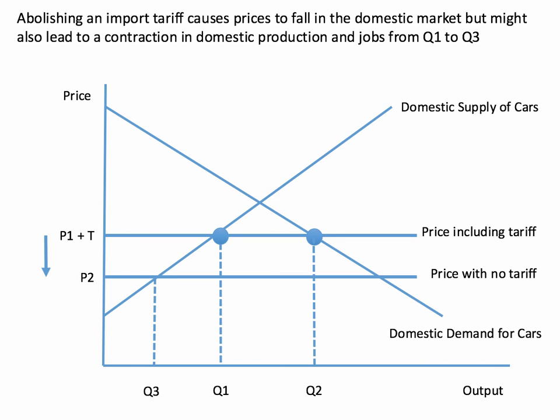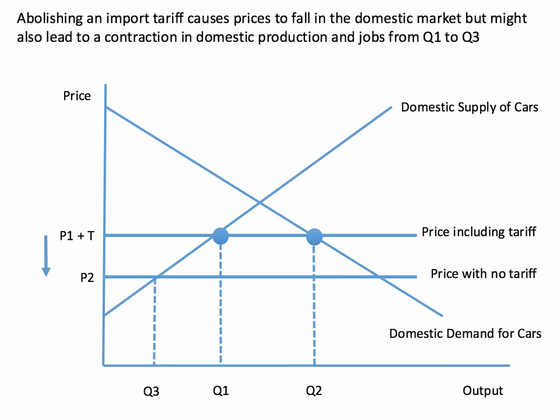Great news for consumers, they can afford to buy more cars, cheaper imported cars, but actually domestic producers, well, they won't be able to supply as much, so their production will go down from Q1 here to Q3 because they can't commercially supply as many cars at the lower price.